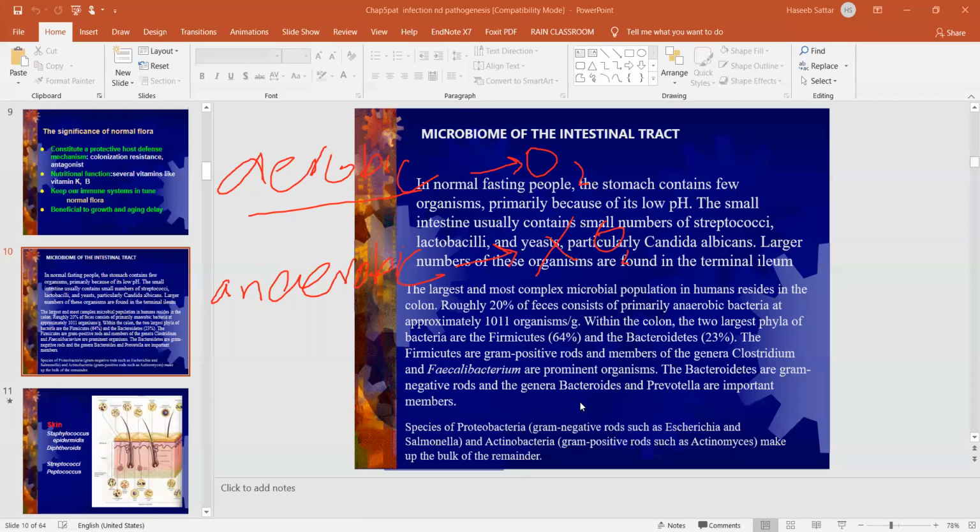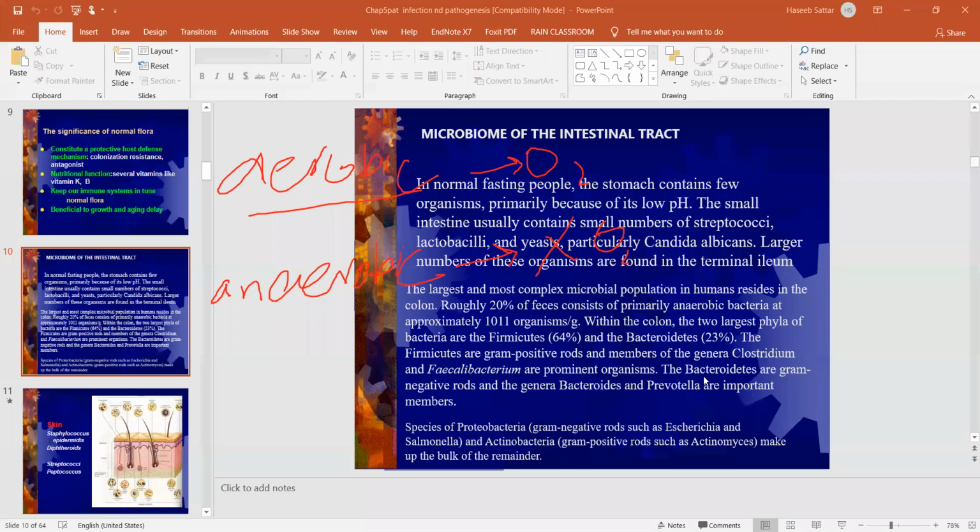Firmicutes are gram positive, while Bacteroidetes are gram negative rods. Examples of Firmicutes are Clostridium and Faecalibacterium, the prominent bacteria in our large intestine.